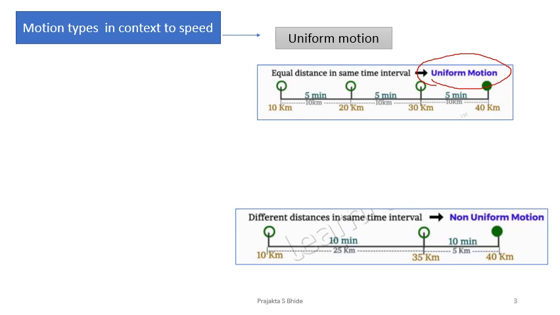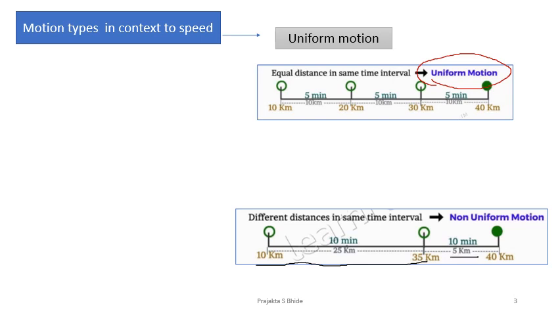See the same object now. I'm using a different color maybe for you to see that well. Object initially started at 10 kilometers. Then it moved ahead and reached 35 kilometers in 10 minutes. So in the first point from A to B, he covered 25 kilometers in 10 minutes. From second point to the third point, it was just 35 to 40 kilometers.